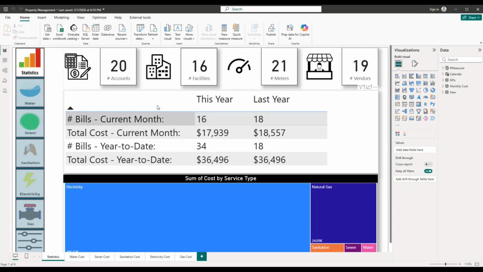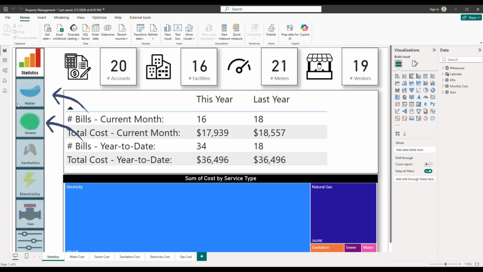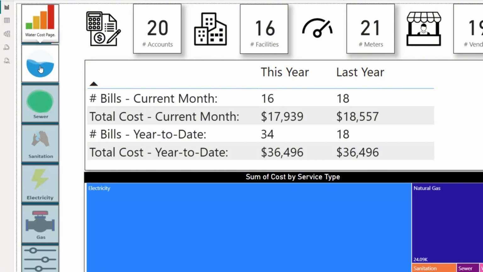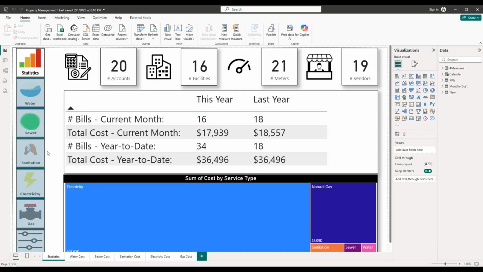On the left side, users can switch between water, sewer, electricity, and gas. Buttons use GIF animations, so when users hover, they instantly see movement and feedback. This makes the report feel like a real application, not just a static dashboard.